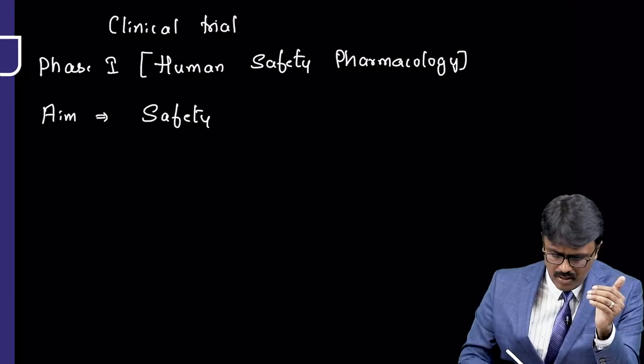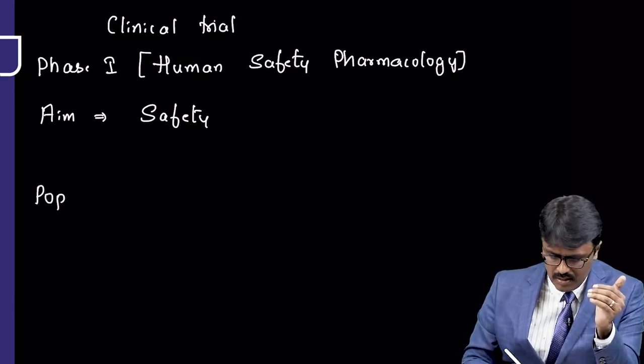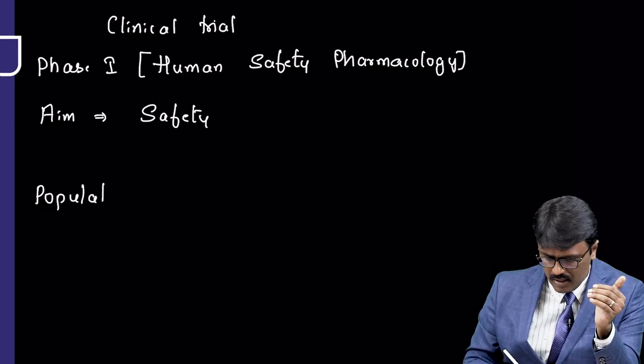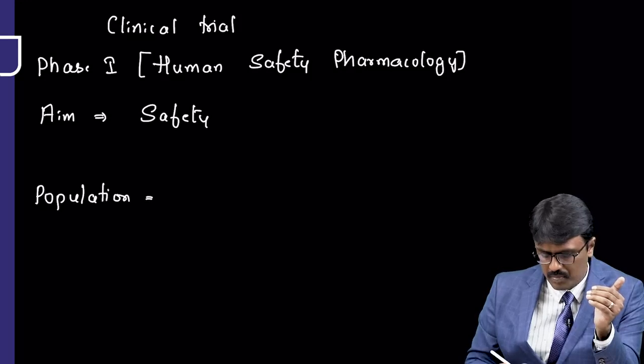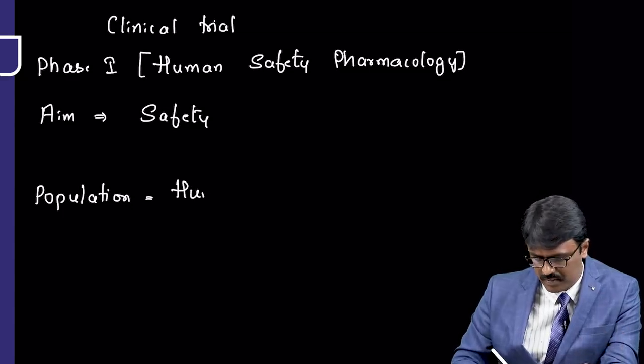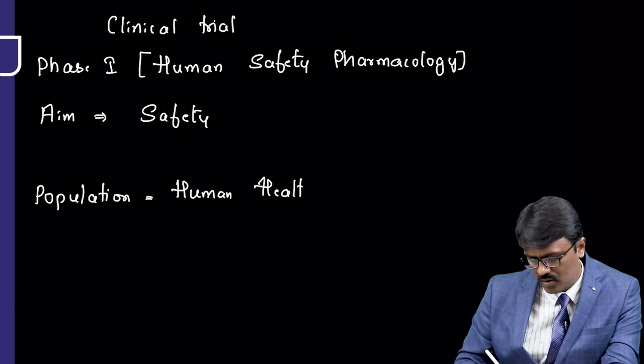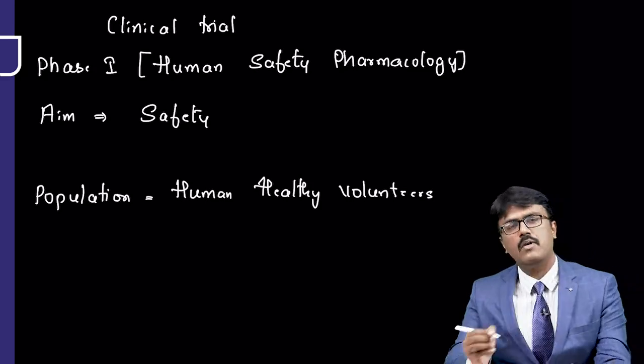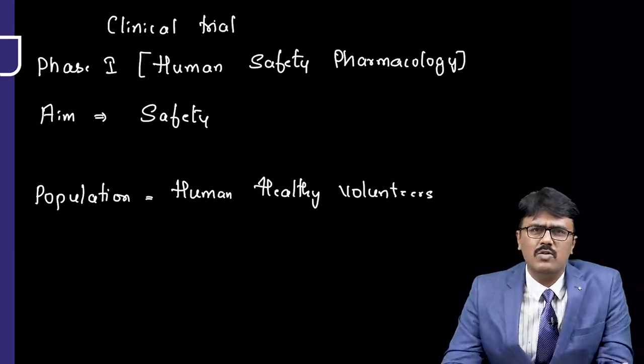Now what is the population who take this trial? Whom do we involve in phase 1 trial? The people whom we involve in this are called human healthy volunteers. Sir, why do we involve human healthy volunteers in phase 1 trial?